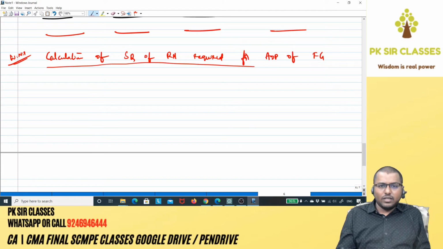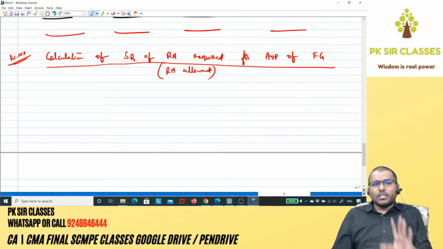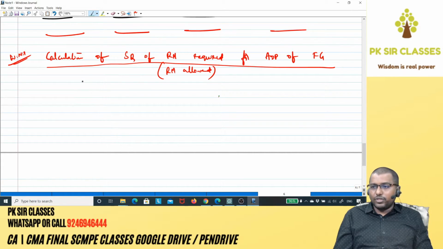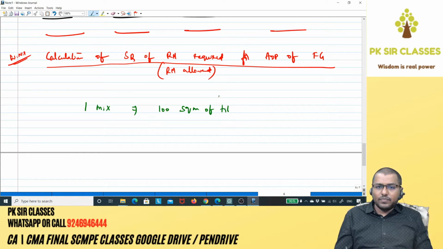That's the actual meaning. Sir, it's very complicated for me to understand. Then remember like this: raw material allowed for your actual output. Anyways, now how to calculate SQ for actual output? Let's have a look at the raw material required for actual output of finished goods. It is given in the question that one mix should produce 100 square meters of tiles. I don't want square meters of tiles, I want the number of tiles.